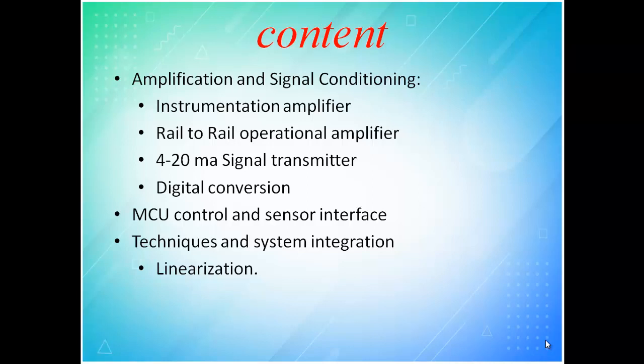Under this amplification and signal conditioning, you have instrumentation amplifier, rail to rail operational amplifier, and then 4 to 20 milliamps signal transmitter, then digital conversion like analog to digital and digital to analog conversions, then MCU, that is microcontroller control and sensor interface techniques and system integration, then we will see about linearization.